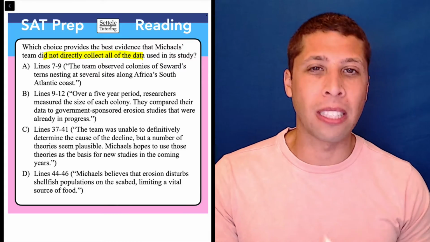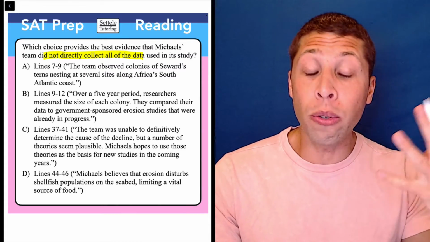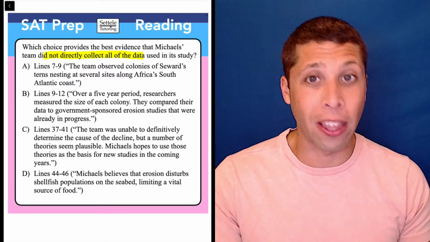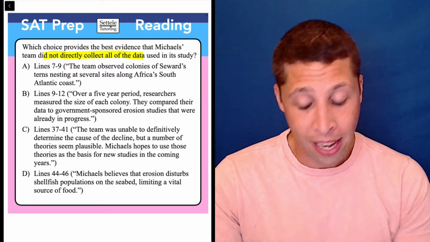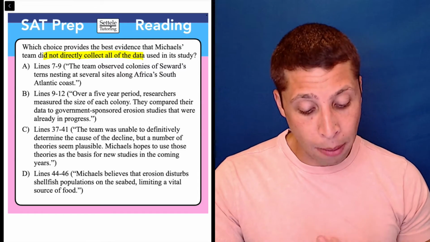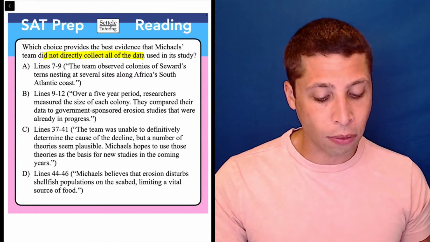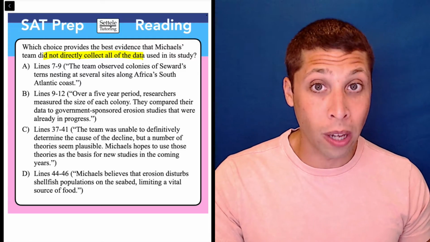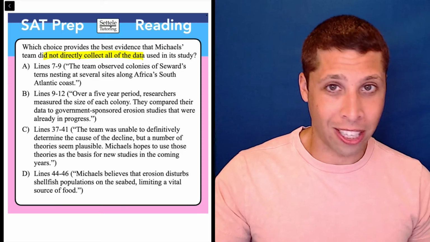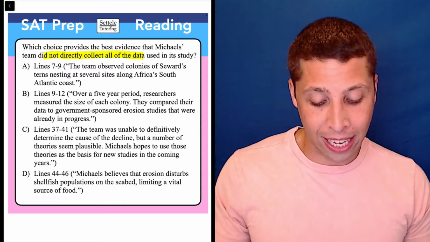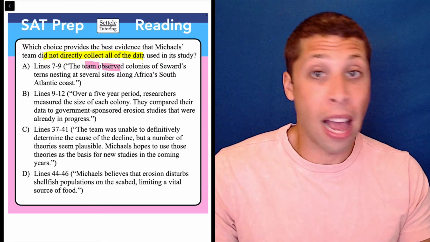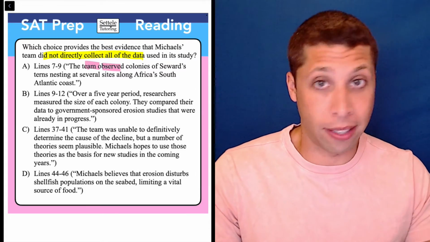It's a very weird specific thing, so it's what I'm going to use in my head as I'm looking at these answer choices. I'm not just reading to understand everything, I'm looking for this particular idea. So in choice A, they do talk about a study, they do talk about the team, they observed colonies of Seward's terns nesting at several sites along Africa's South Atlantic coast. Well, it sounds like they're collecting data, but it doesn't sound like someone else is collecting the data, or they're not directly getting it, right? They're the ones doing the observing. So this seems like a problem. It doesn't have evidence that there's some indirect collection.